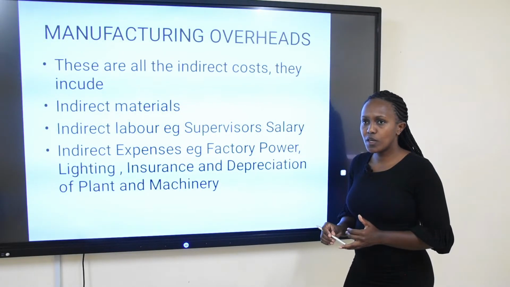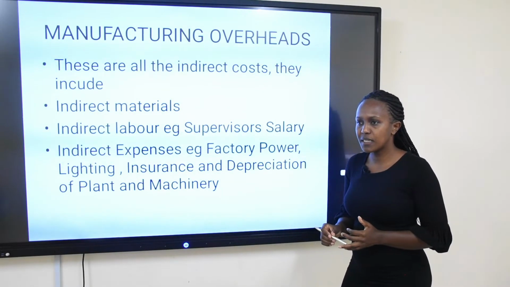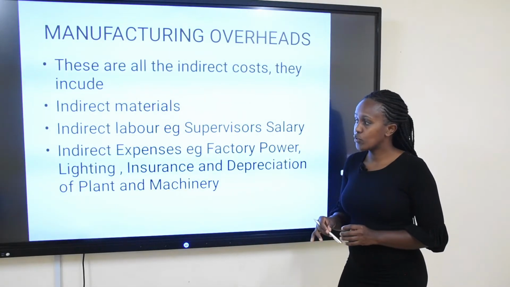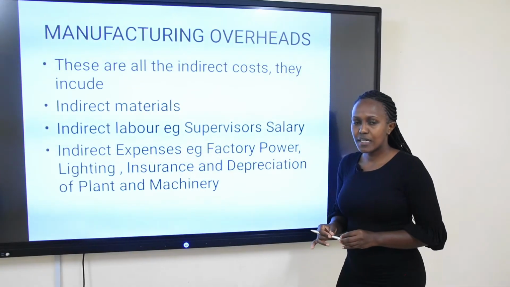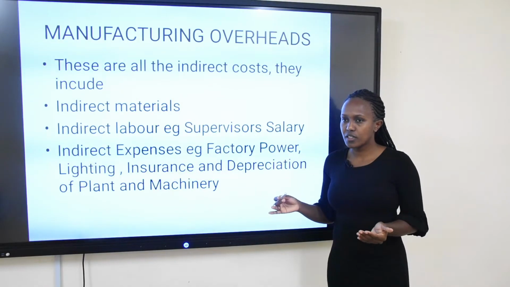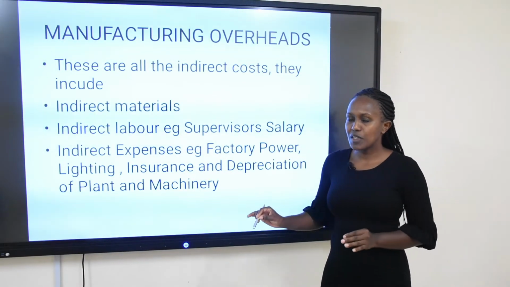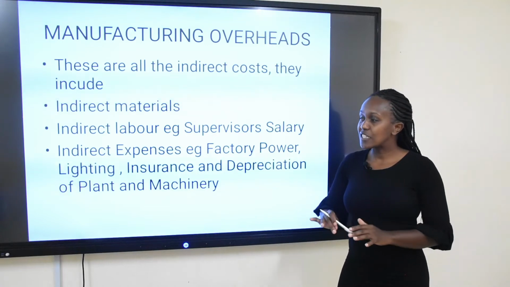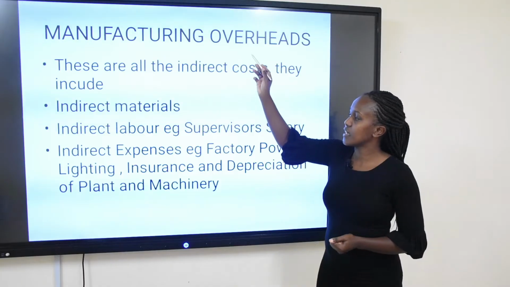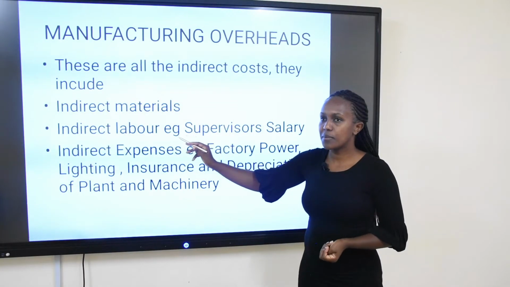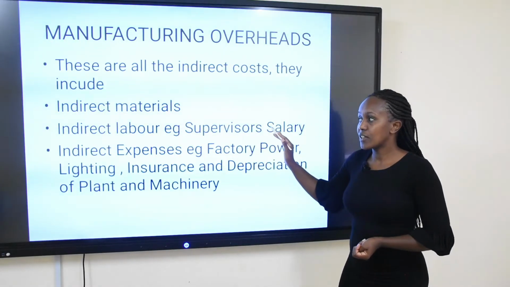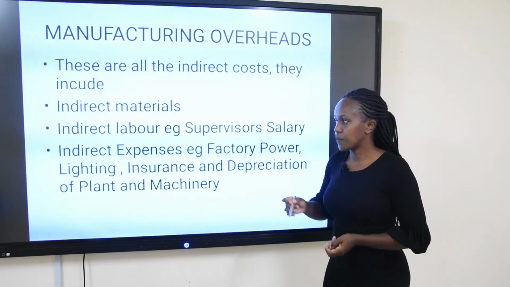For example, if you are in a production department and there is a supervisor overseeing the production of a certain commodity, the salary of that supervisor is an indirect labor cost, because he is not directly involved in production, but he is overseeing it. Therefore, his cost is an overhead. So for indirect labor, I am giving here foreman wages and supervisors' salaries.